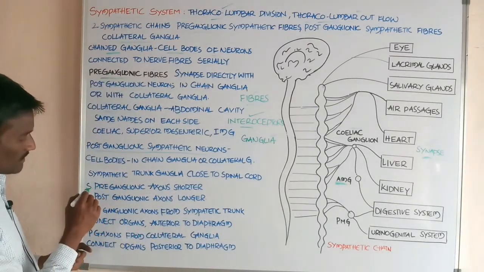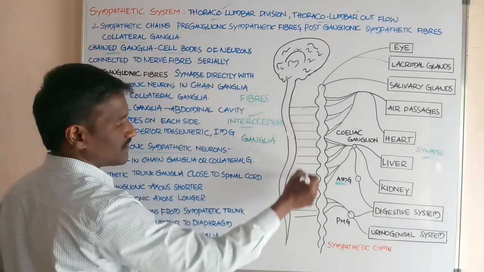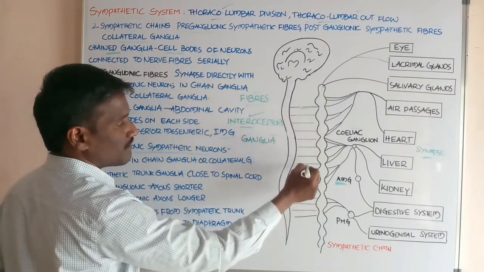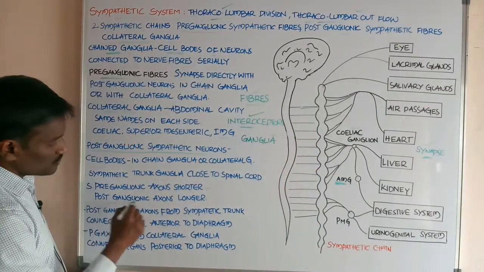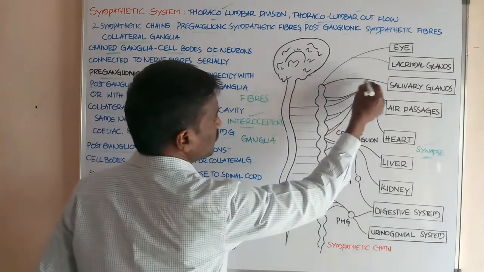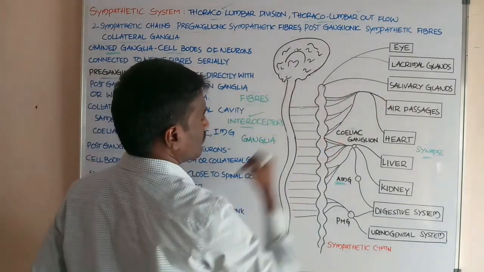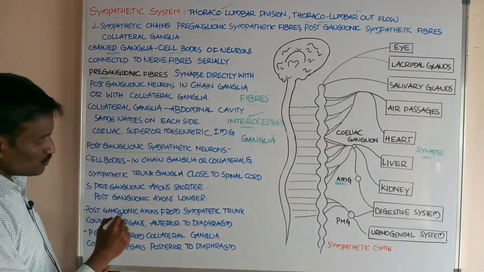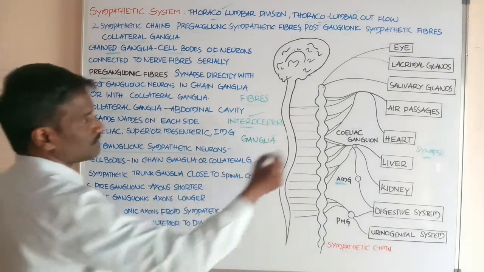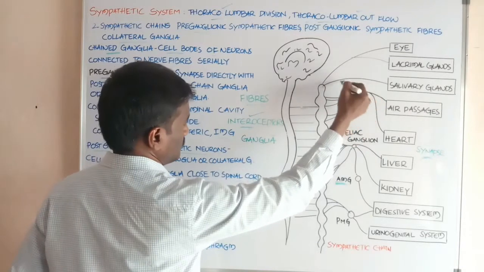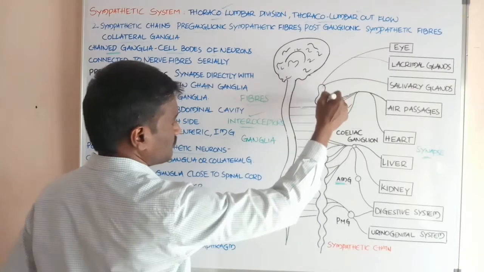Sympathetic preganglionic axons are shorter. The axon present in the nerve fiber, these axons are shorter. And postganglionic axons, these are postganglionic axons, are longer. Next, postganglionic axons from the sympathetic trunk, from the chain ganglia, the sympathetic chain.